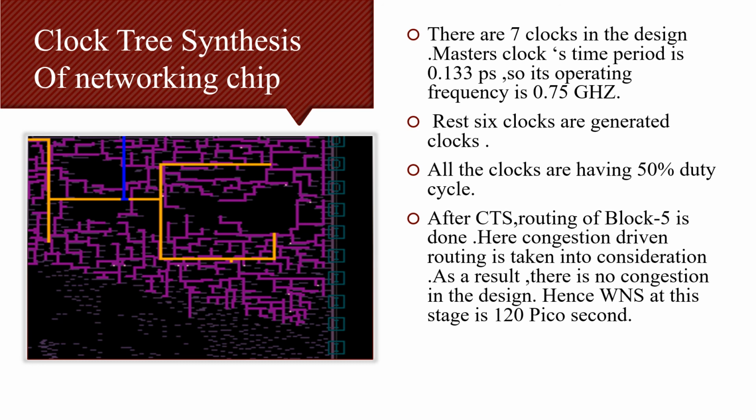At CTS stage, the WNS was 100 picoseconds after applying optimizations; before applying optimization it was 310 picoseconds. After CTS stage, routing was done. Here, congestion-driven routing is taken into consideration because of which there was no congestion in the design.